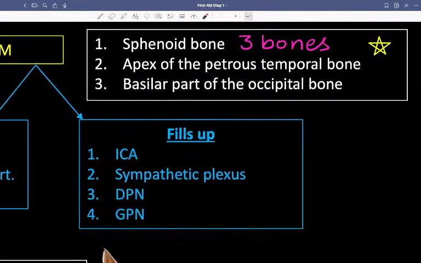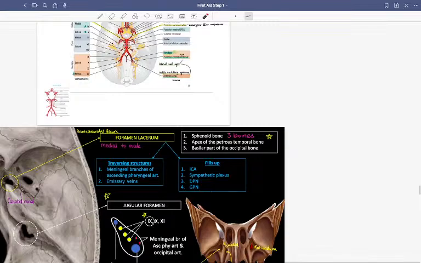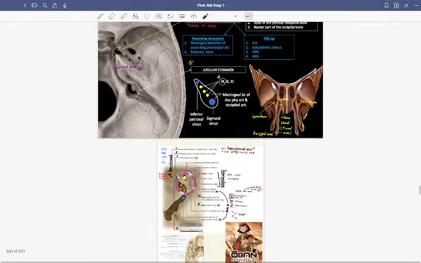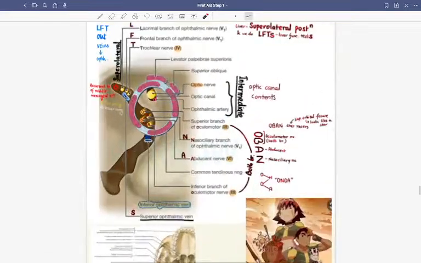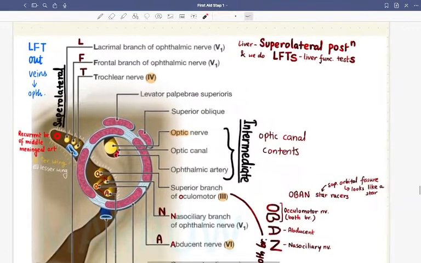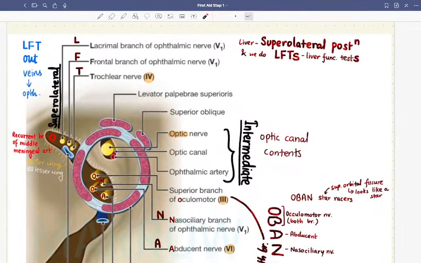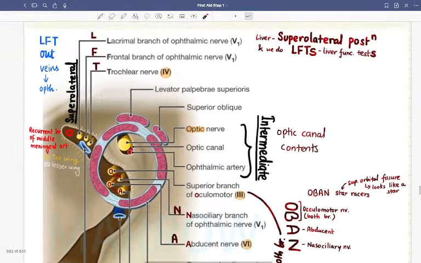Okay, foramen lacerum. So I guess that is done. Foramen lacerum, and the jugular foramen, basically we have. Now this was a mnemonic that I had basically constructed. So first is LFT.